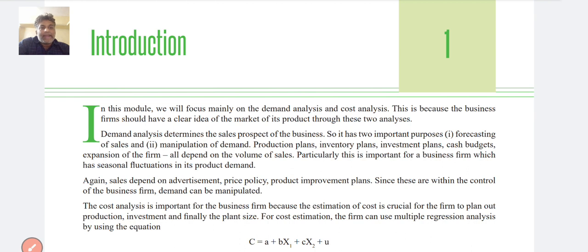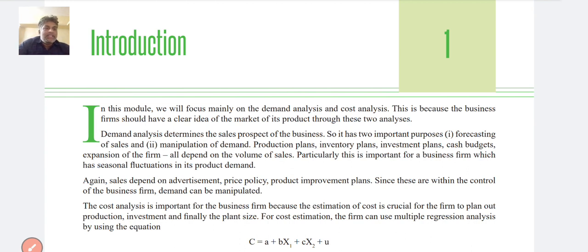What is meant by demand analysis? Demand analysis is analyzing what is the requirement. So in economics, what is demand and what is cost analysis? This module mainly focuses on two topics: demand analysis and cost analysis.